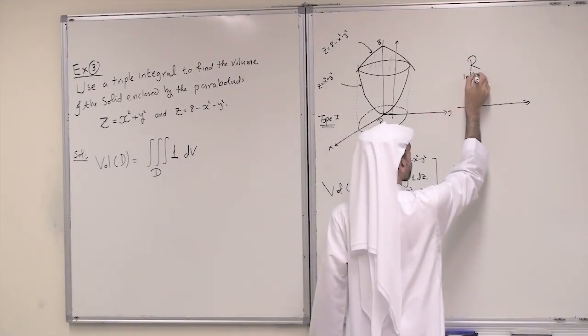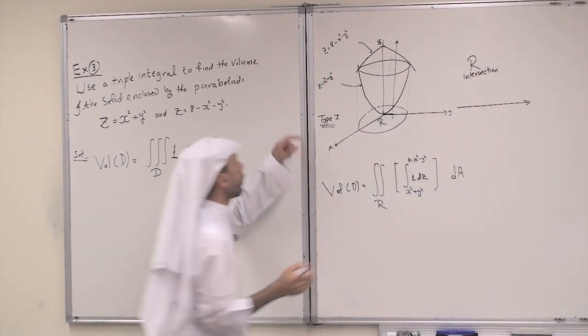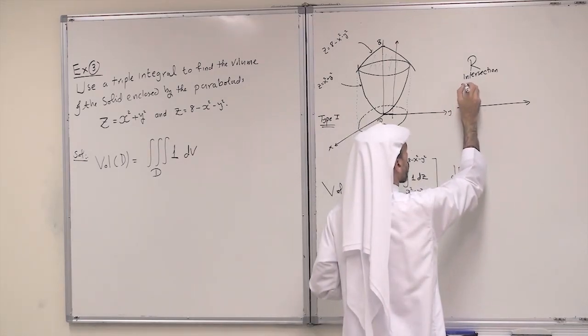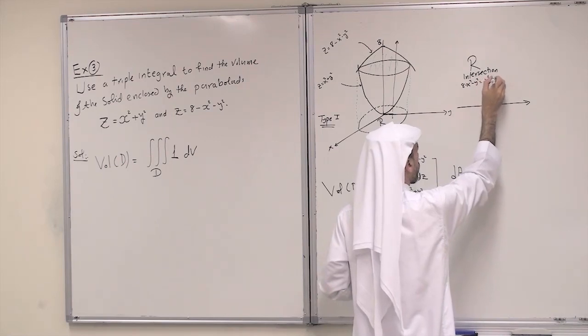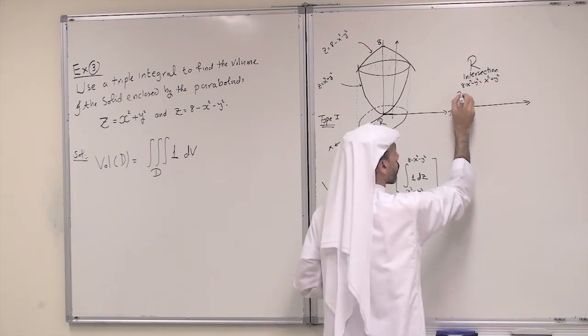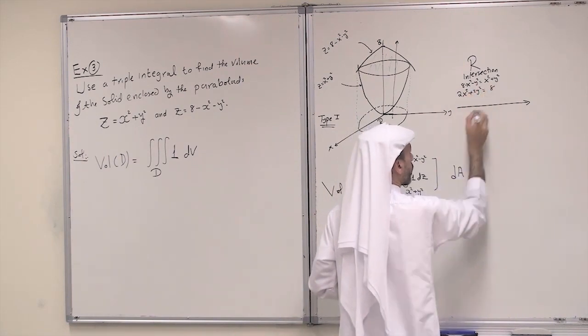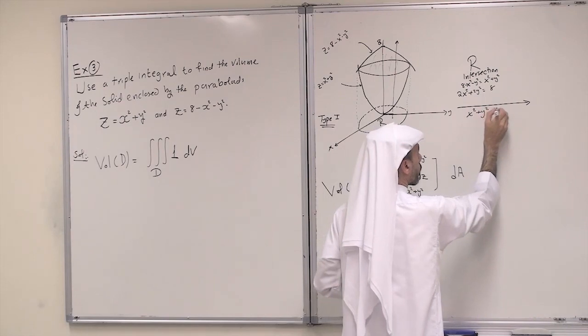So equate z: 8 minus x squared minus y squared equals x squared plus y squared. So this is 2x squared plus 2y squared equals 8, and hence x squared plus y squared equals 4.